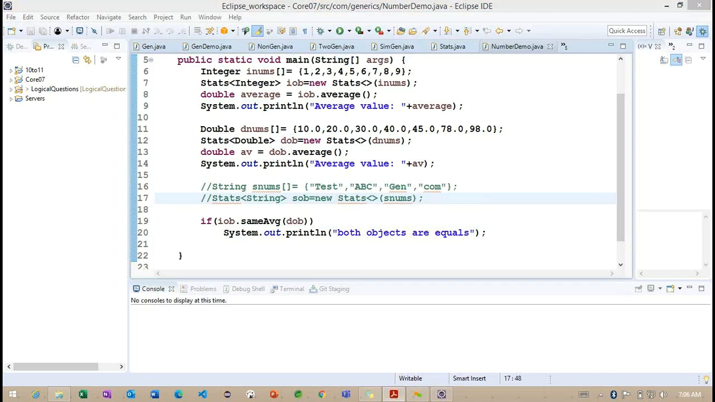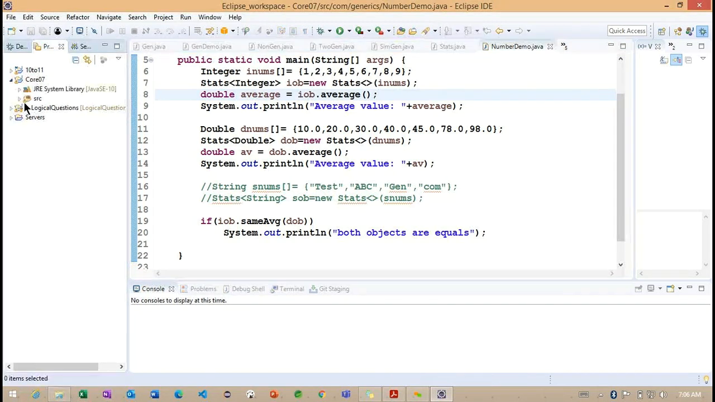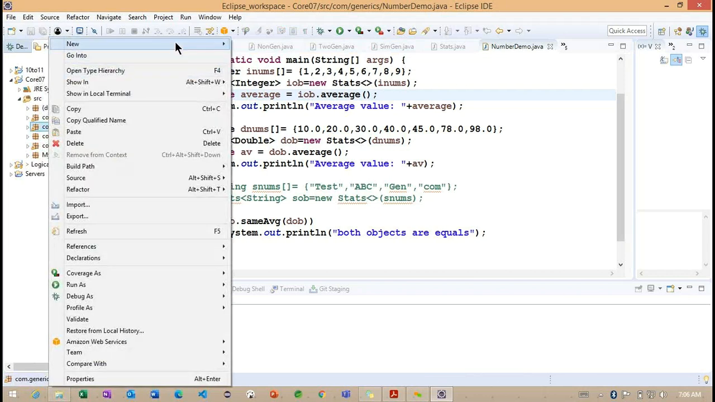Okay, so this is all about the simple example we discussed in the last class, and today we'll try to understand more information about this kind of parameters. To understand this, I want to provide one more example on the same wildcard concept. We'll work in the same package, called generic.